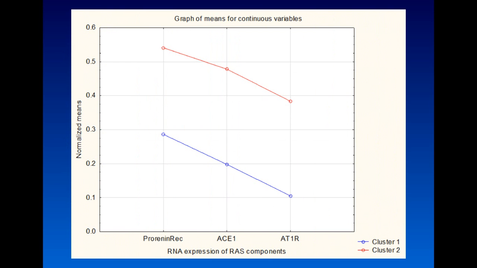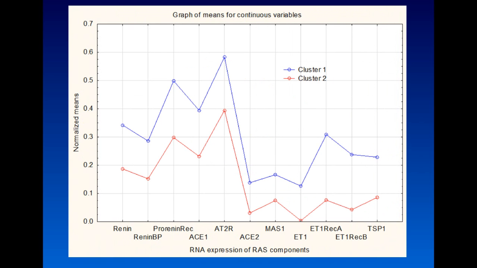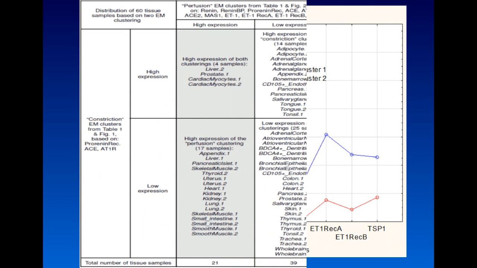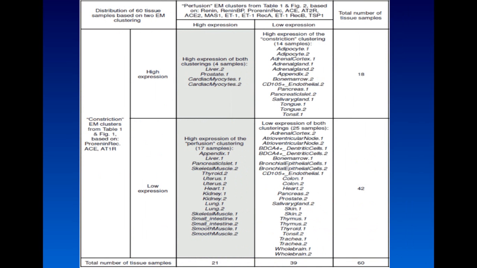Here you can see a graph showing a distinction between two clusters of expression of vasoconstrictive genes. And here is the second setting for the vasodilatory genes, and you can see that both clusters separated very well. This table shows distribution of tissue samples.